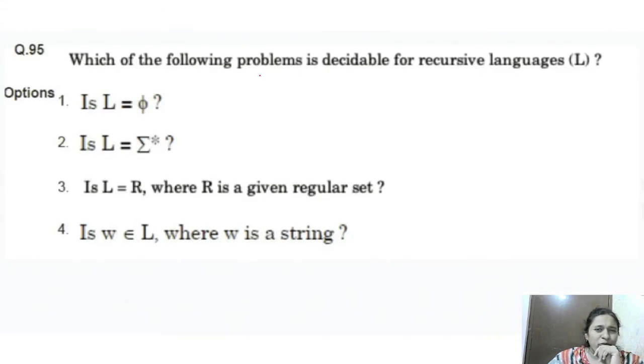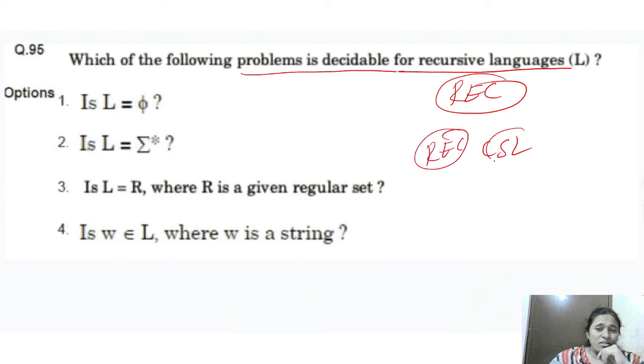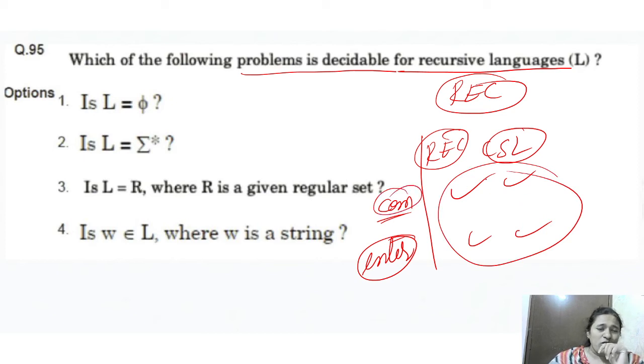Next one: which of the following problems is decidable for recursive languages? Can you remember, recursive and CSL are closed only for complement and intersection. Given a recursive language, is it empty?